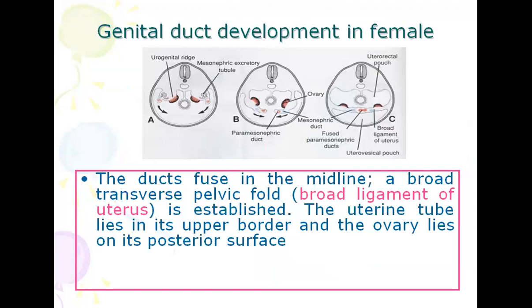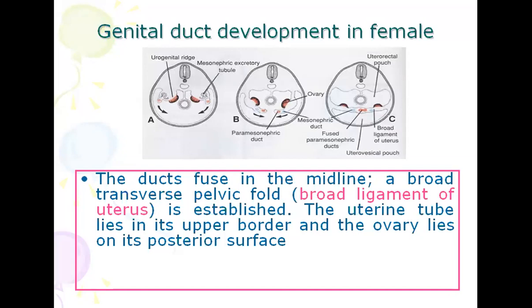The ducts fuse in the midline. In A, you can see there is urogenital ridge, mesonephric excretory tubules, and paramesonephric duct. The ducts fuse in midline, a broad transverse pelvic fold, that is broad ligament of the uterus. Gradually, you can see the fold of peritoneum. This broad ligament is established. The uterine tube lie in its upper border, and the ovary lies on the posterior surface.